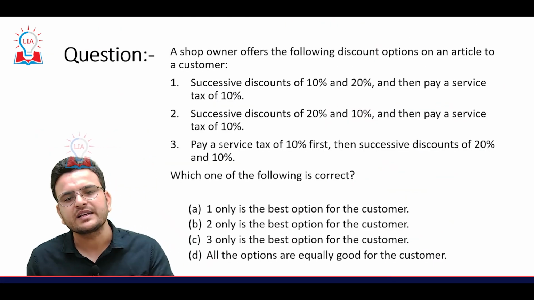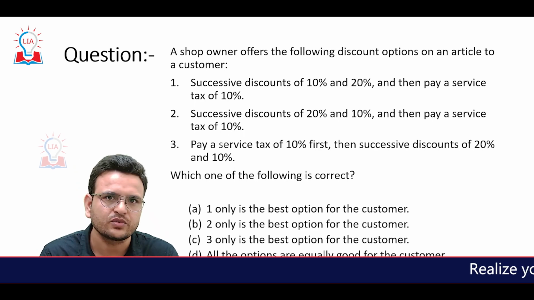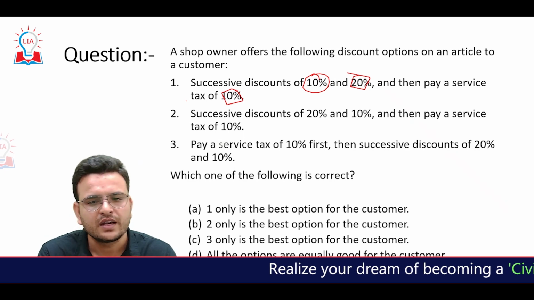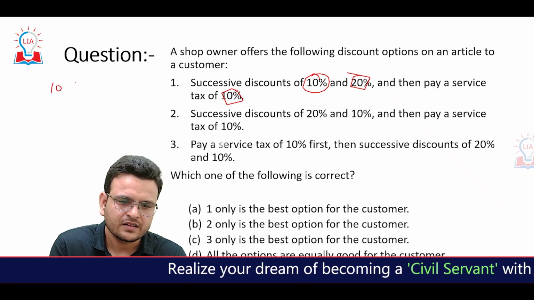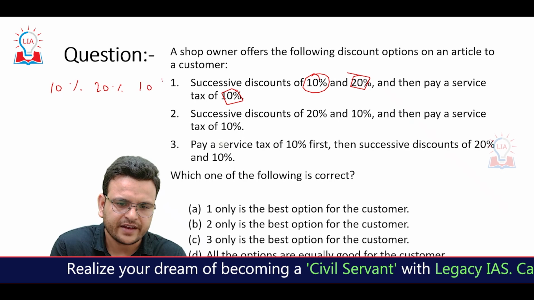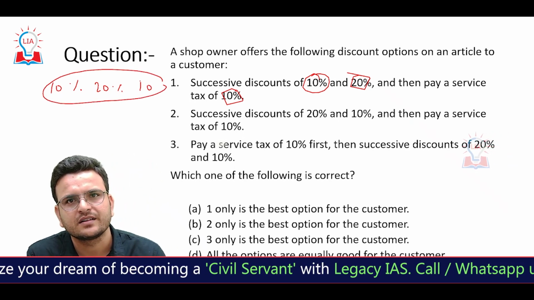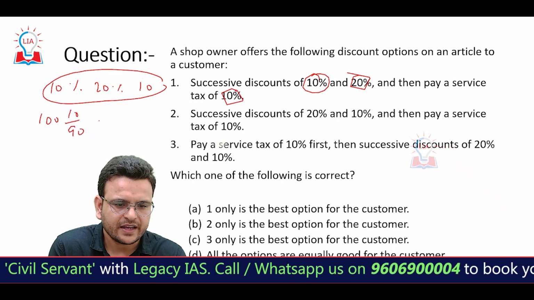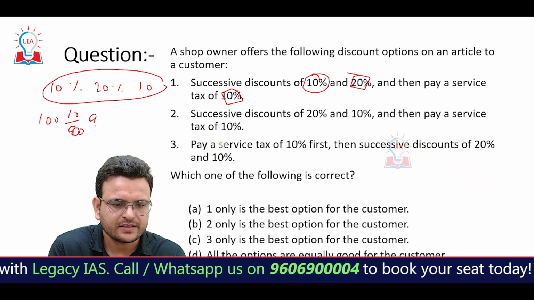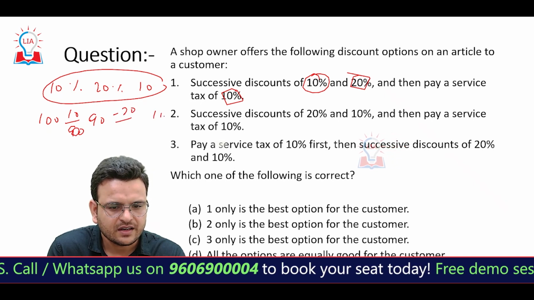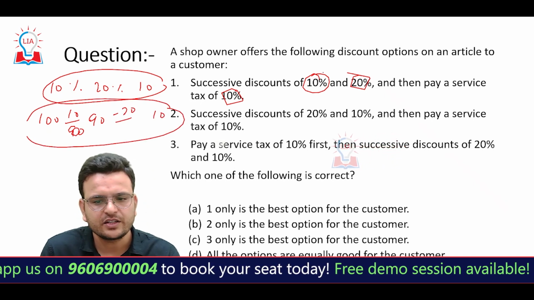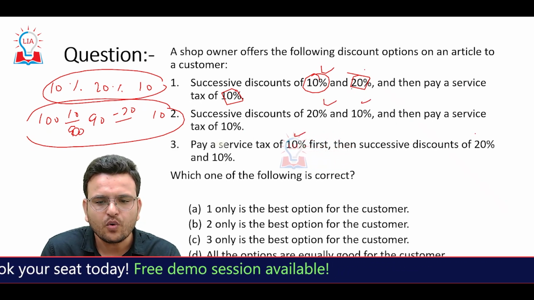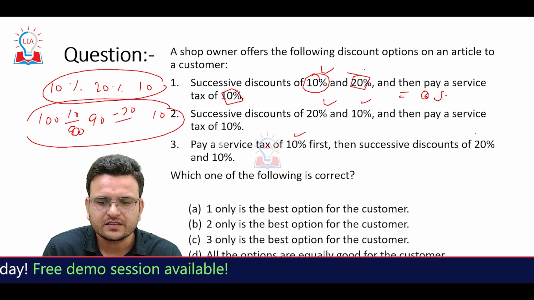Let's see one question. I can say this is the easiest question. Here three discounts are there: 10%, 20% and 10%. How will you write it? Like 100 minus 10% gives 90, again minus 20%, again 10%. Initially you can take 10, 20, 10 or 20, 10, 10 or 10, 10, 20. The final discount will always be the same.